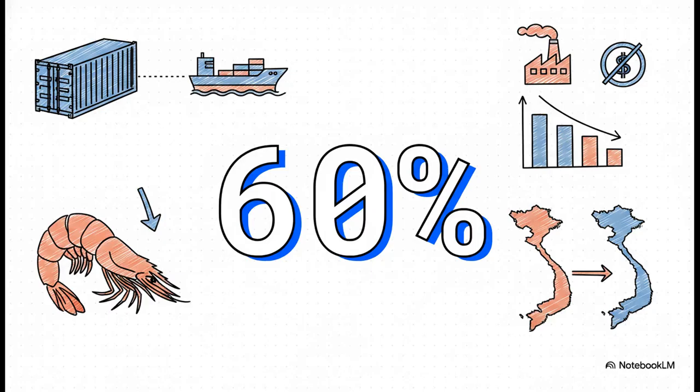But before we get into the legal weeds, let's talk about the stakes. Because these complex trade mechanics aren't just dry paperwork, they have massive economic consequences. In fact, the policies we're about to dissect contributed to a devastating 60% drop in Vietnamese shrimp export shipments to the U.S. in February 2026. Real businesses, real livelihoods, and massive supply chains were completely upended here.